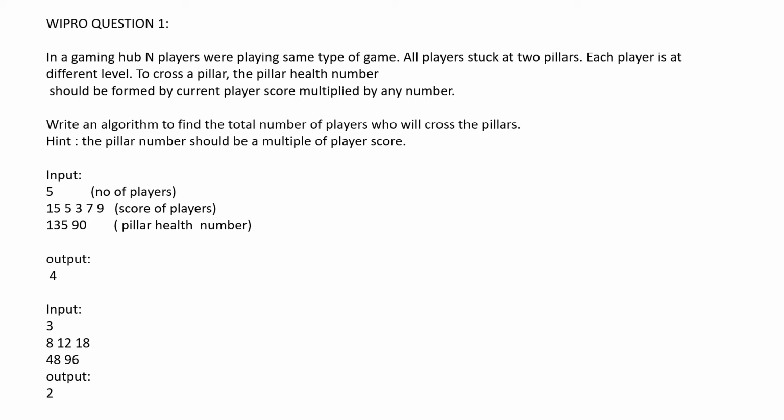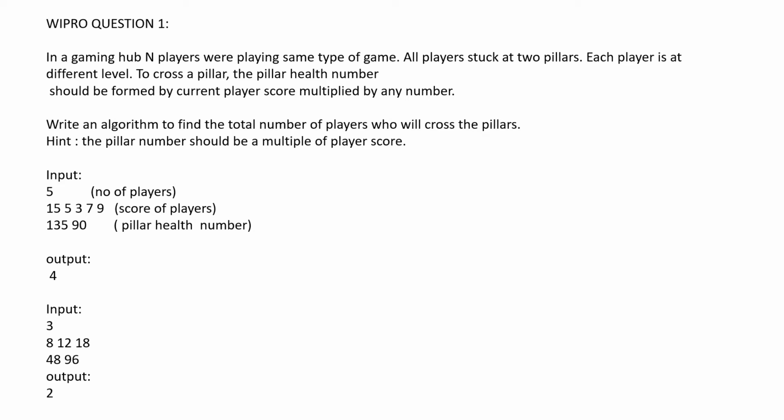Let me be very clear. I'm explaining once again. We are given integer n, and we are given n different integers, and these players have a barrier, and the condition to cross the barrier is they will only cross the barrier if the individual score divides the health number of these two pillars. So let's observe the sample test cases.